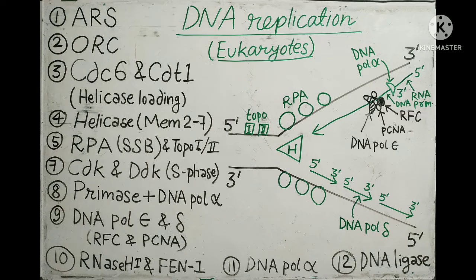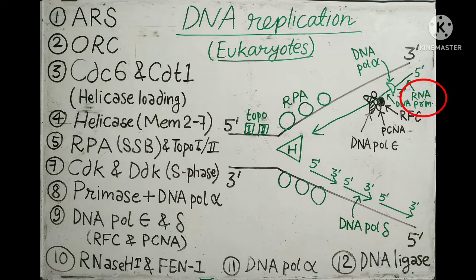After that, in the DNA replication, first of all a primer is formed. Why is there a need of primer here? There is a reason behind this: DNA polymerase cannot initiate the nucleotide chain synthesis from the beginning because it does not have that ability. It can extend the 3' OH end of the primer, and that's why it requires a primer. So the primer is formed by the primase, and this primer is an RNA primer.